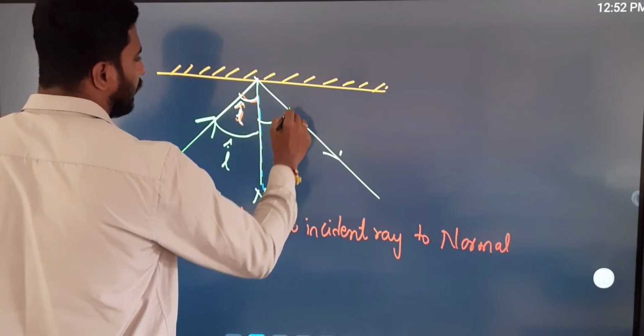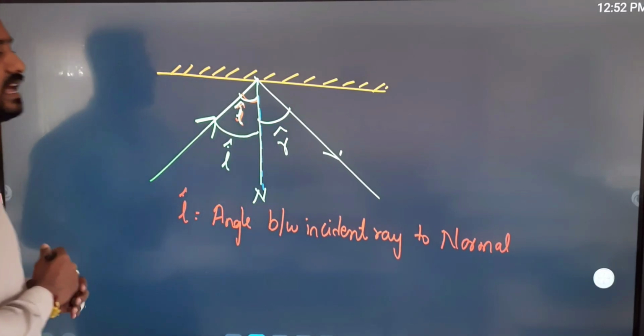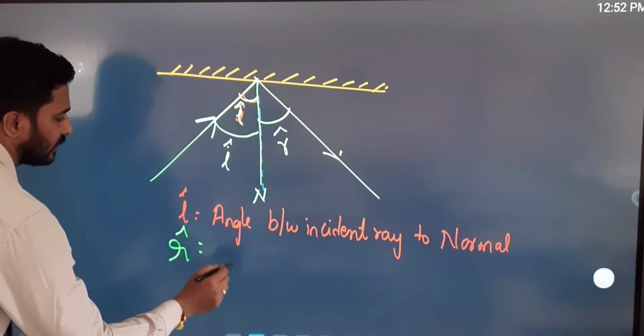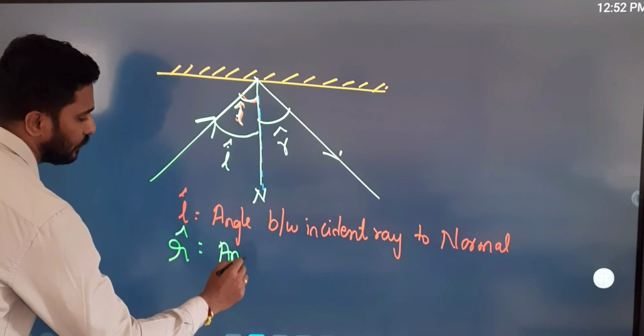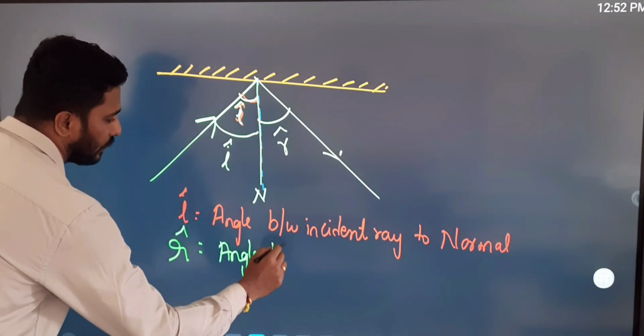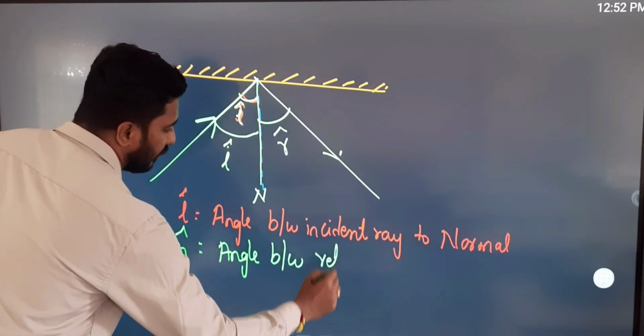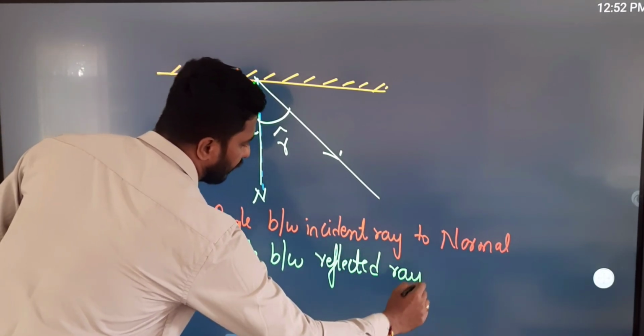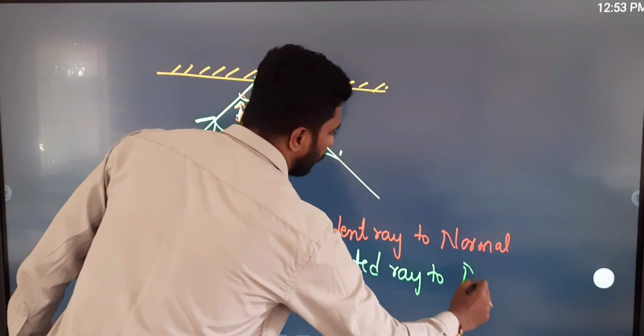And this angle we call the angle of reflection. What is the angle of reflection? The angle between the reflected ray and the normal.